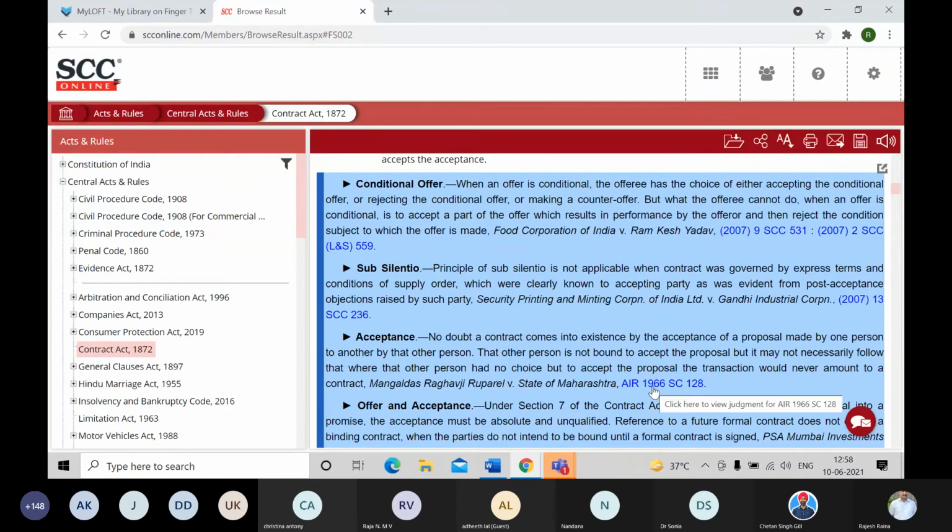And clicking on the citation, of course, again will open it in a new window. You can read it, you close it, and you come back to the Bare Act itself over here.